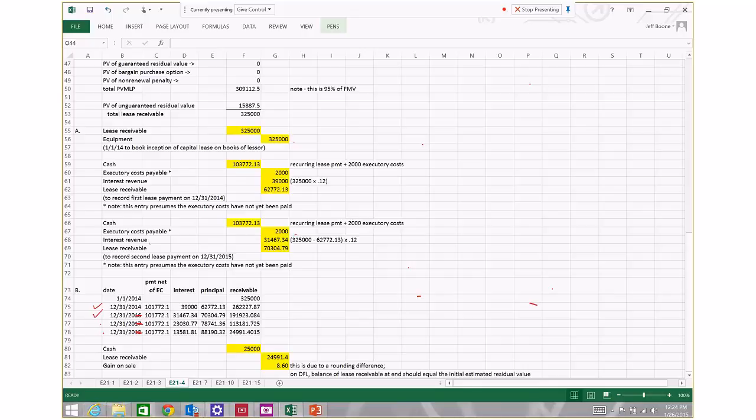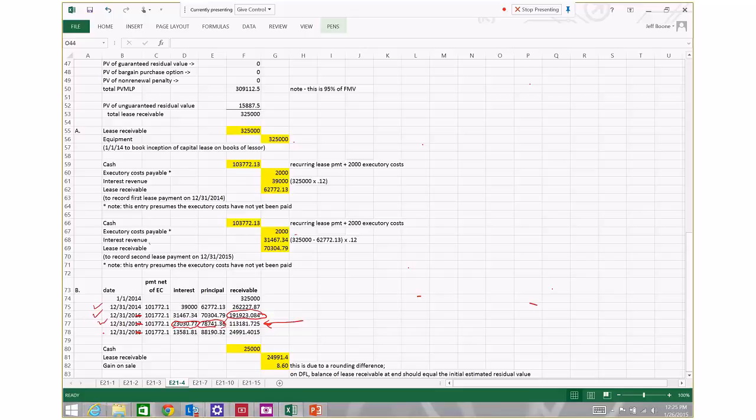Okay, so then the third lease payment that takes place on December 31st, 2016, the payment amount $101,772.10 is split between the interest and principal. There's the portion that's interest, there's the portion that's principal. So the balance here is equal to the balance at the beginning of the interest period less the portion that was deemed to be principal payment, $78,741.30. Difference between those two is just the $181.75.